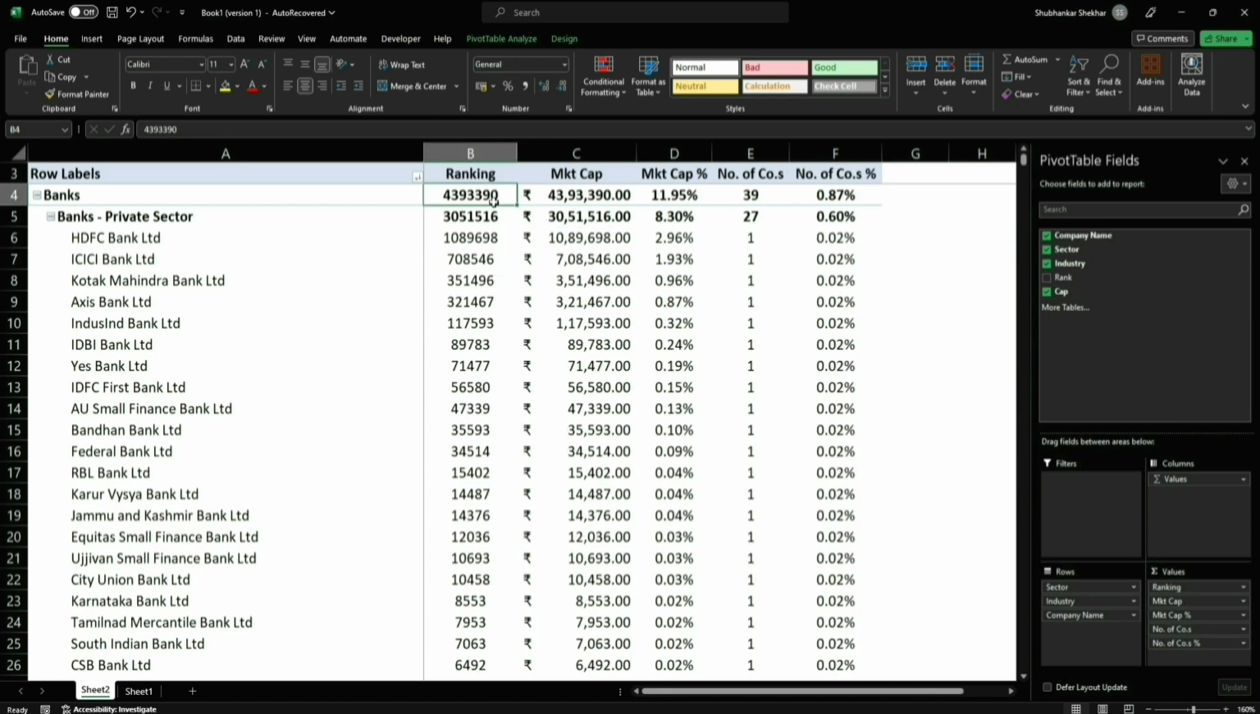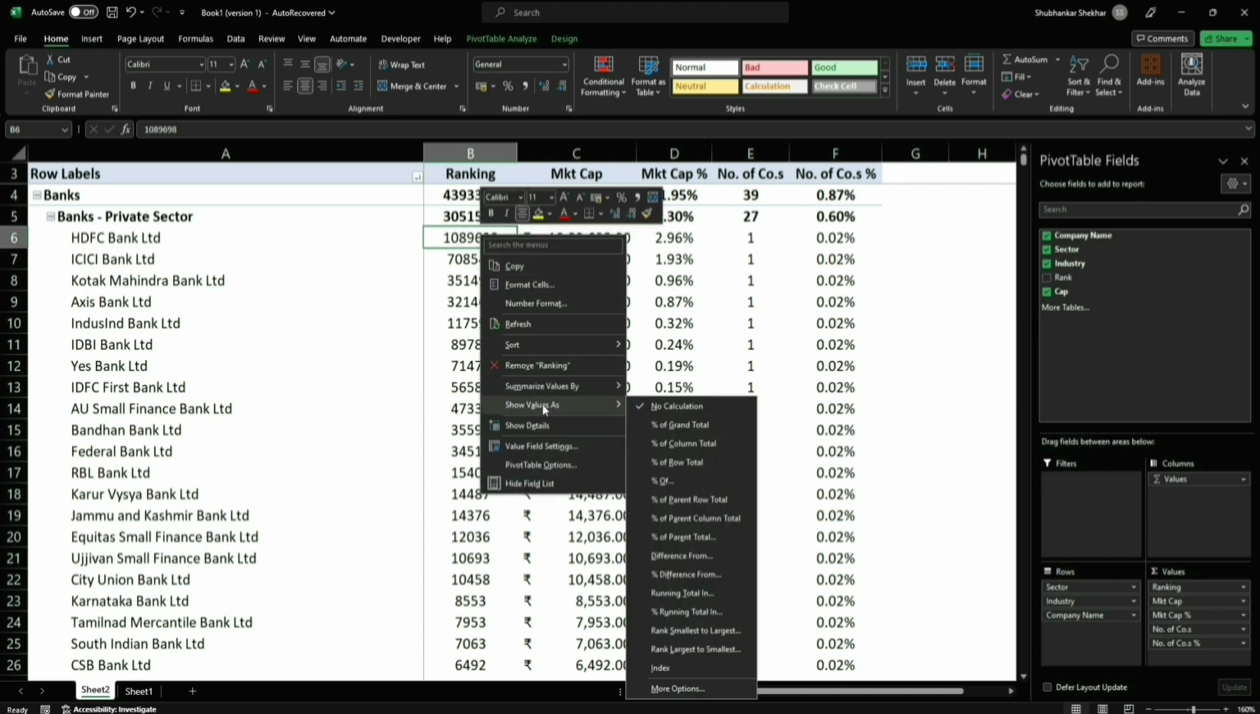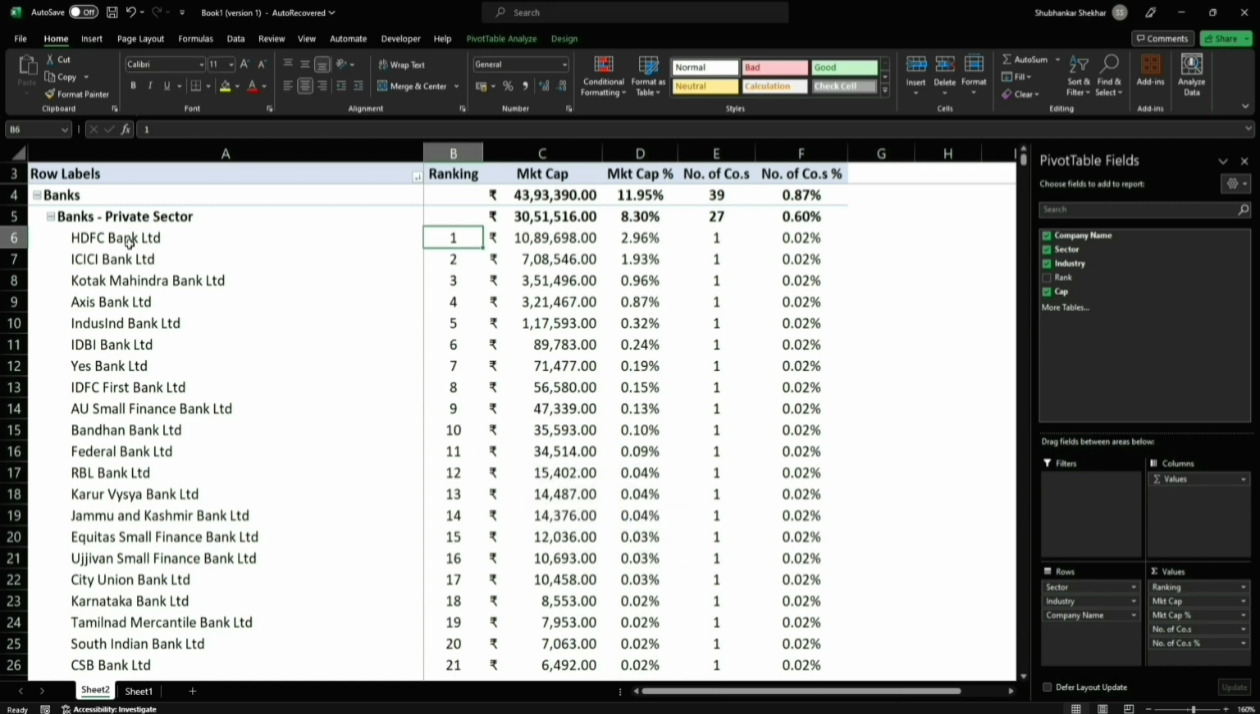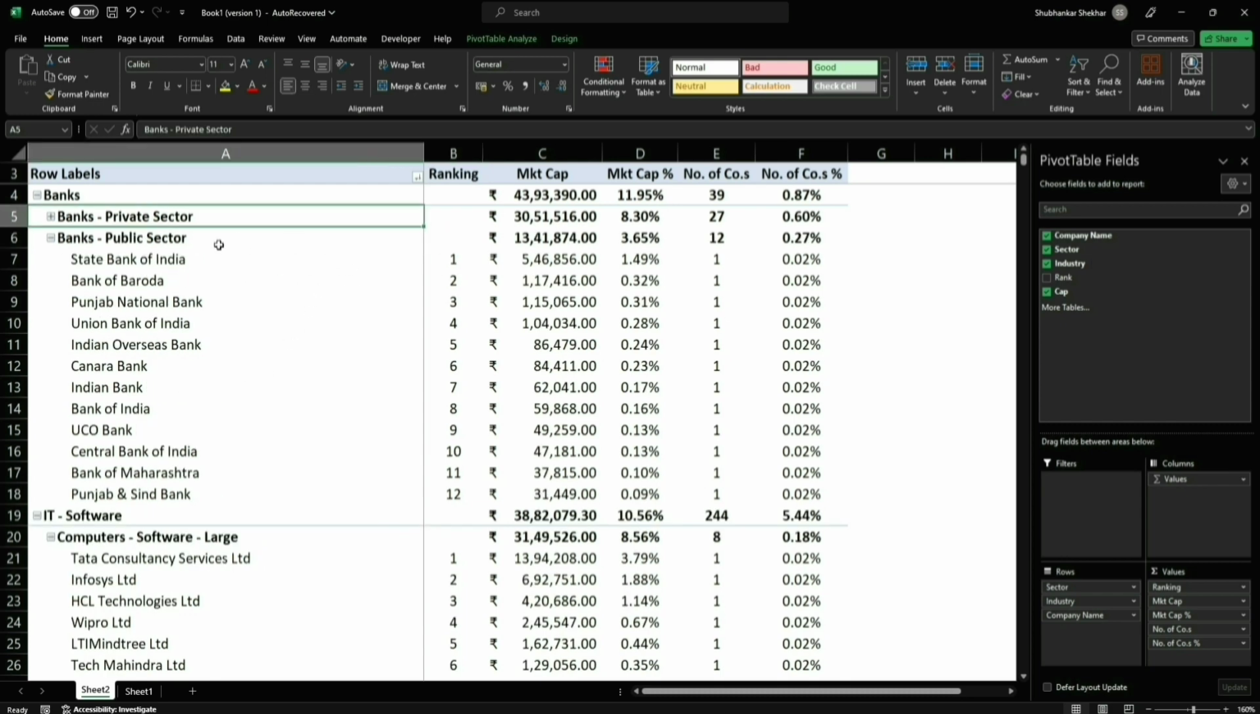So here you can see that I've added market cap once more and renamed this as ranking, right? What I'll do next is show these values as ranks, largest to smallest, and by company name. So what you can see here is that HDFC Bank under the private sector happens to be rank 1. Here I've collapsed private bank, but under public sector banks, SBI happens to have the highest market cap, rank 1, right? Under IT software, computers, software large, TCS happens to be rank 1, then Infosys rank 2.